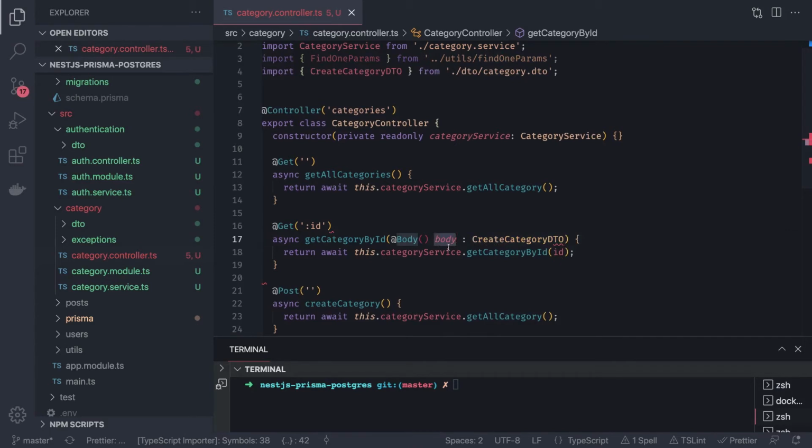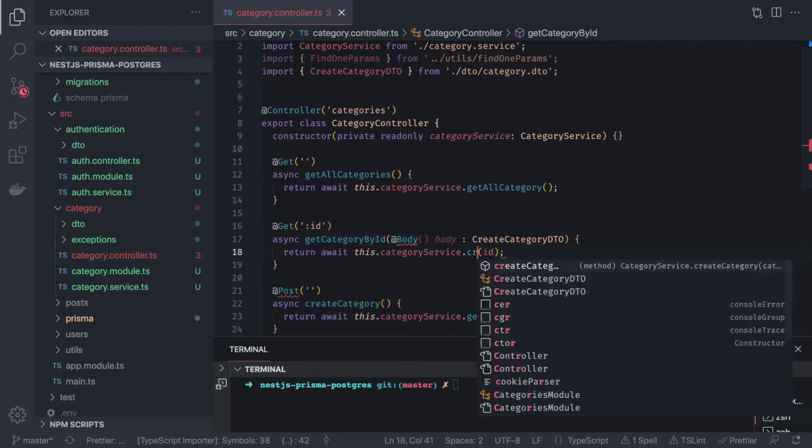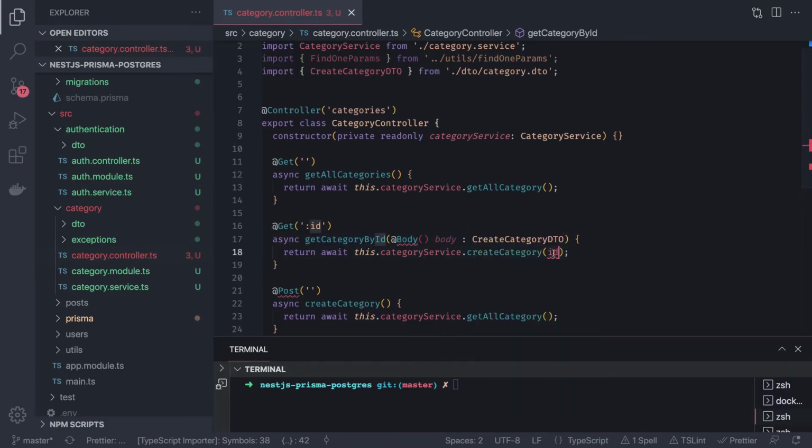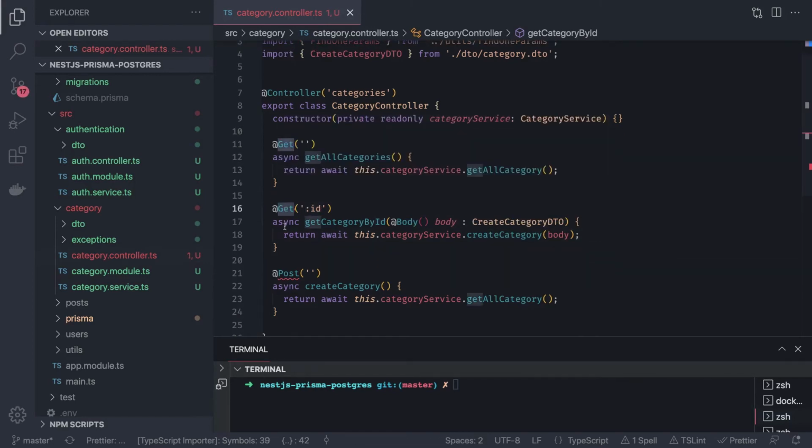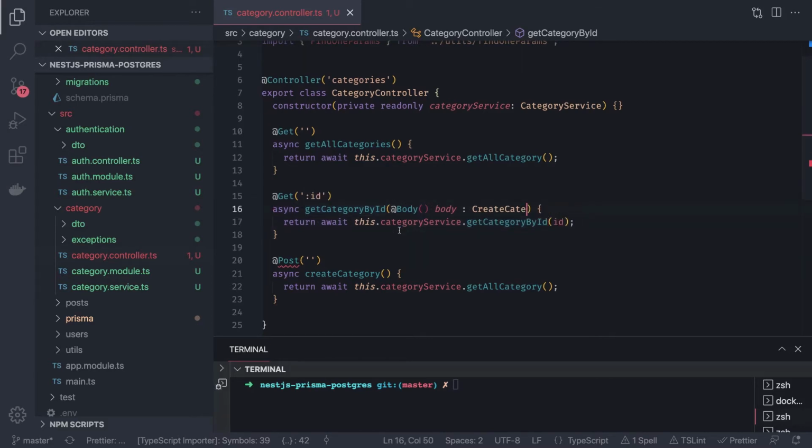This body we can pass in the method. This is create category, and this DTO object body we need to import. This is our post method. Okay, maybe I have changed a different method. Okay, let's undo this. I have to change this one.